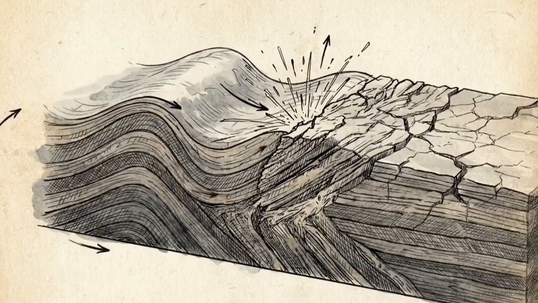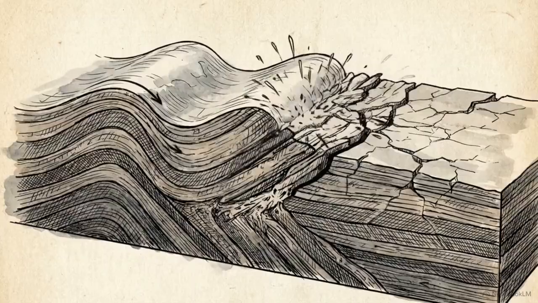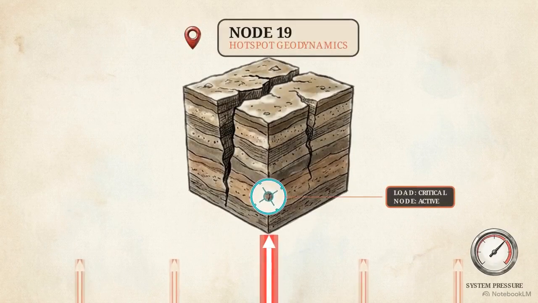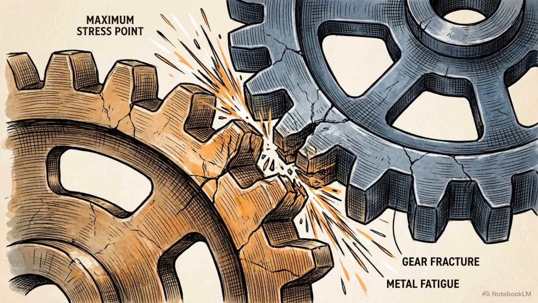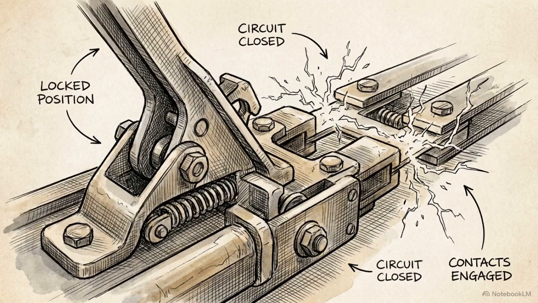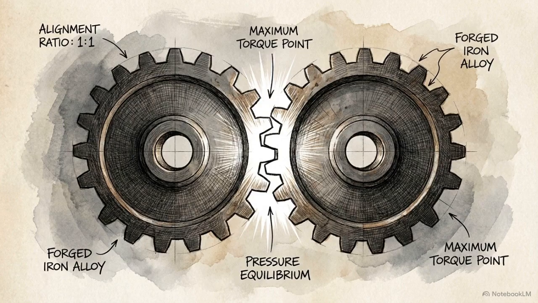Crustal tidal stress physically warps the rigid rock. The 19-year lunar wave induces mechanical friction and stress as it ripples through the crust. At the same time, internal mantle pressure continues to accumulate steadily beneath the 19 hotspots. When peak internal pressure at a node coincides with the peak of the 19-year external tidal stress, the system reaches a breaking point. This external gravitational stress acts as a mechanical trigger switch, forcing the release of energy through volcanic or seismic events. Catastrophic events occur when this binary alignment of internal pressure and orbital timing is achieved.